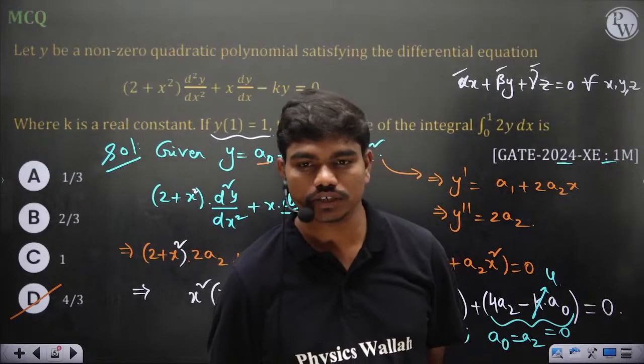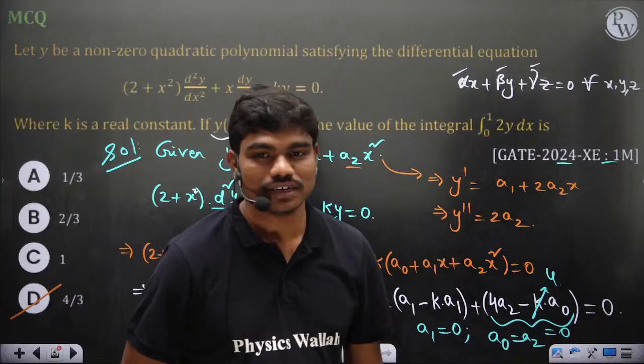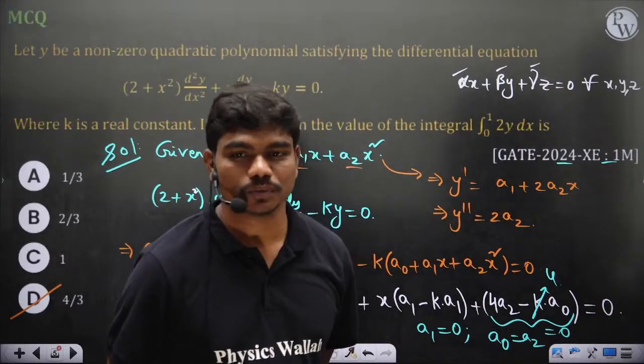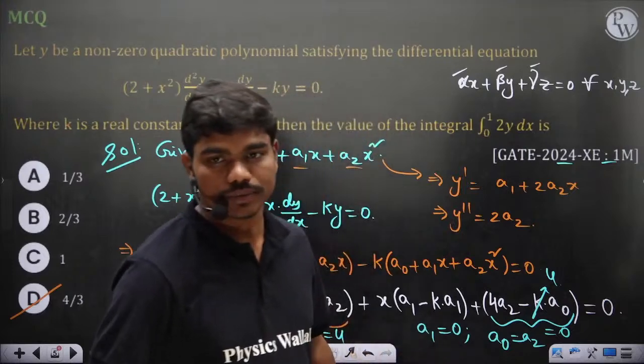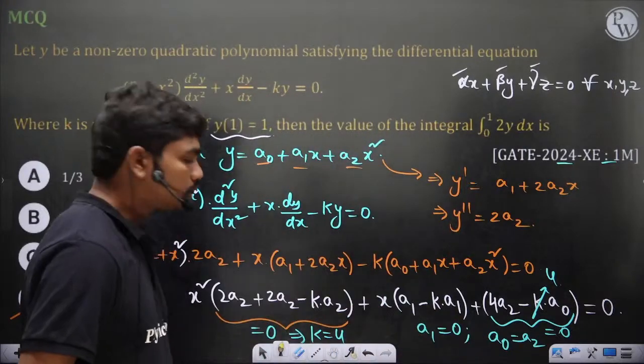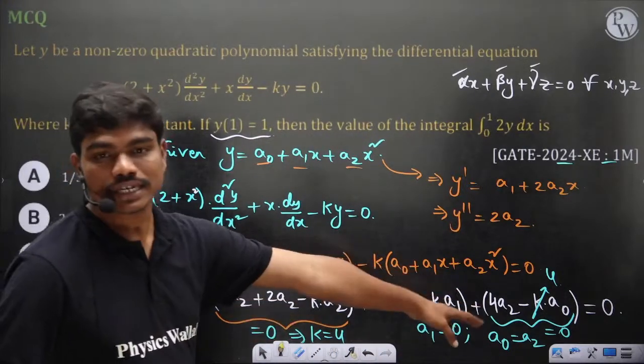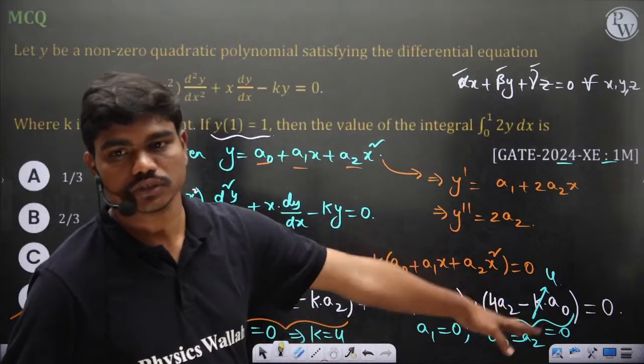Thanks, Ashutosh Sahu, sorry if I pronounce it wrong. But anyway, this question I hope you understood because it's an identity. So definitely, irrespective of the value of x, this equation should get satisfied. So ultimately, the coefficients have to be zeros.